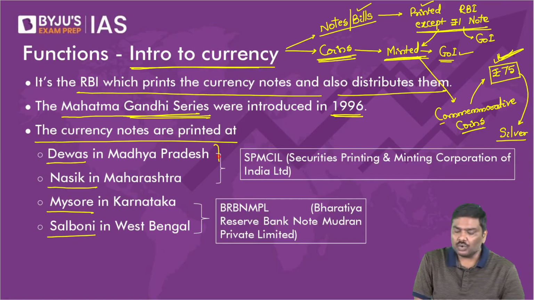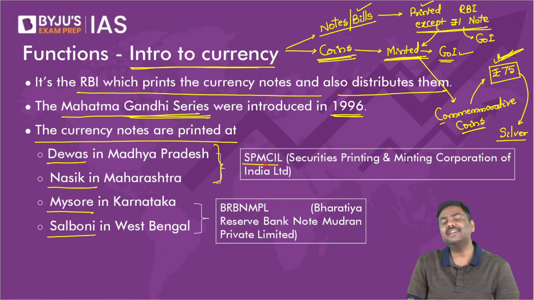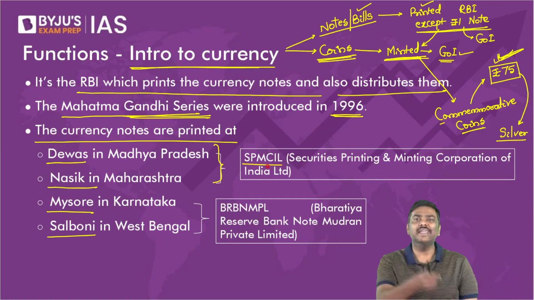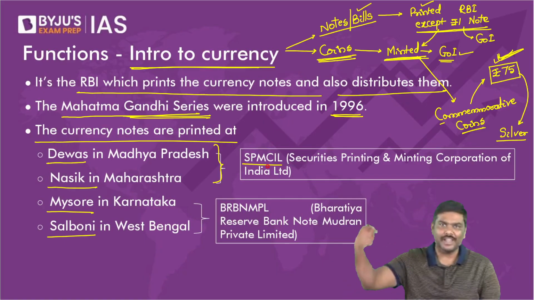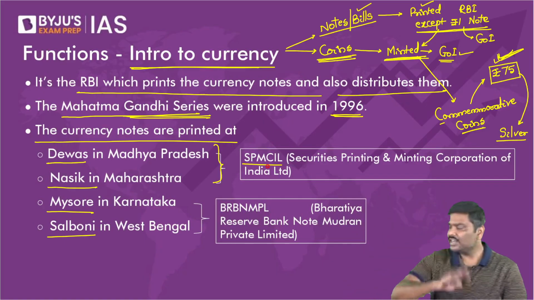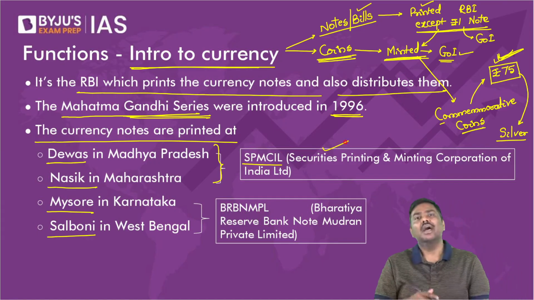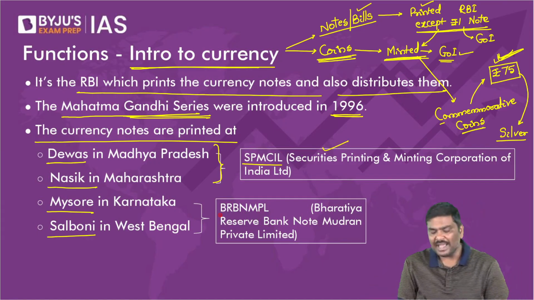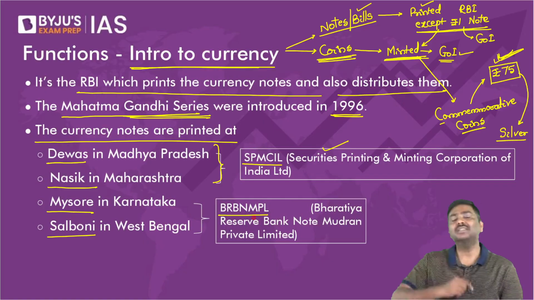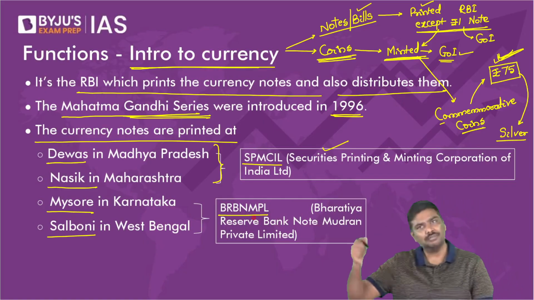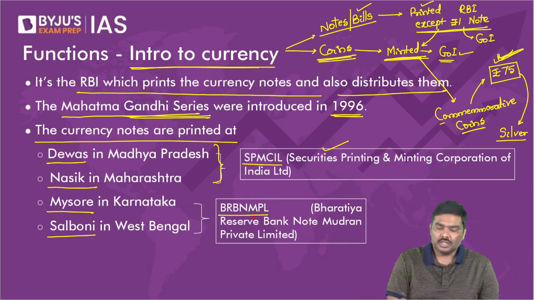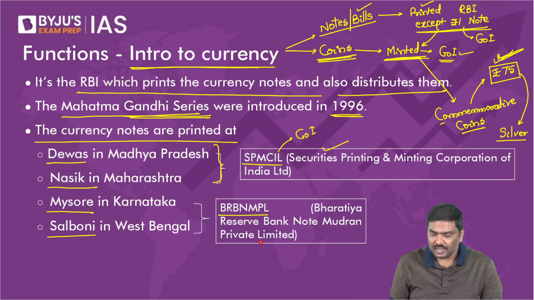The first two are owned by an entity called Securities Printing and Minting Corporation of India Limited. And the next two are owned by BRBNMPL, Bharatiya Reserve Bank Note Mudran Private Limited. The first one is owned by Government of India and the next one is owned by Reserve Bank of India.